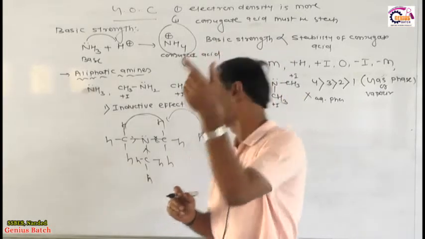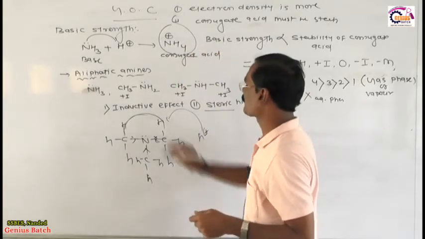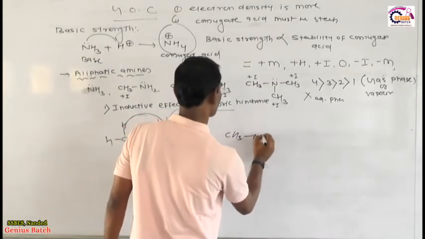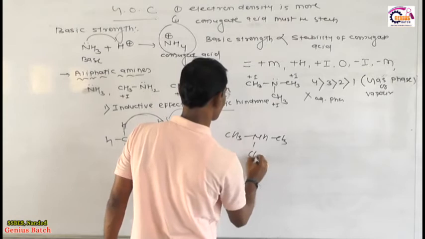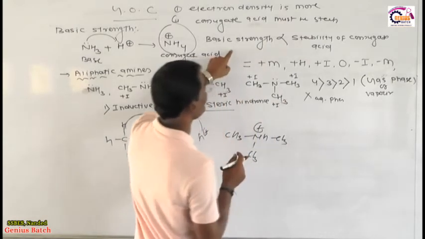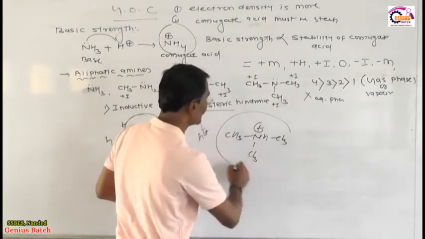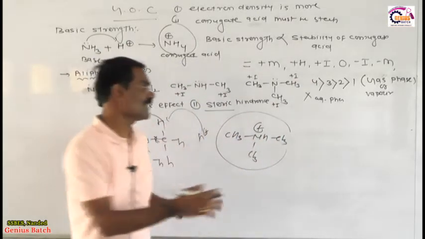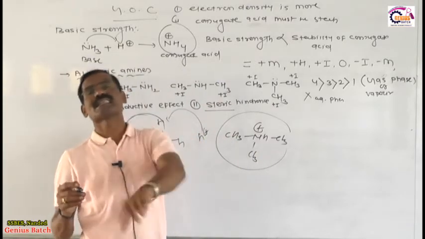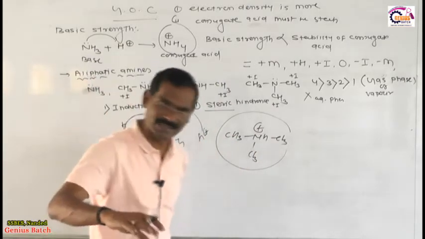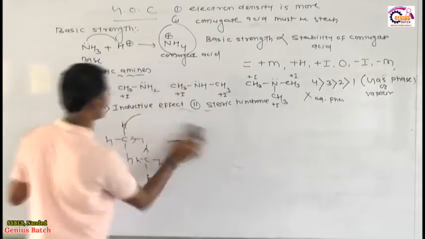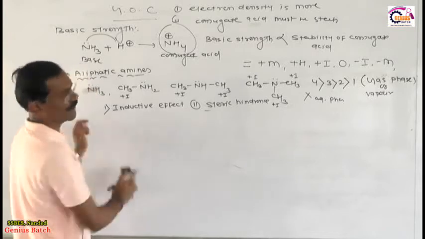This is one reason. Second reason, my friends: after abstraction of proton by tertiary amine, it gives this type of conjugate acid. This is N, this is CH3, this is plus, this is called the conjugate acid. Obviously, this is a big acid. That's why the number of water molecules around this acid is less, hydration enthalpy is less, stability is less. So by considering the inductive and steric factors, I will conclude the correct answer of the above question.